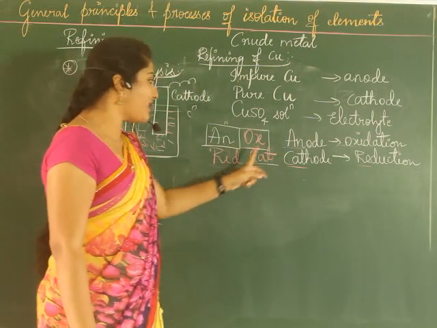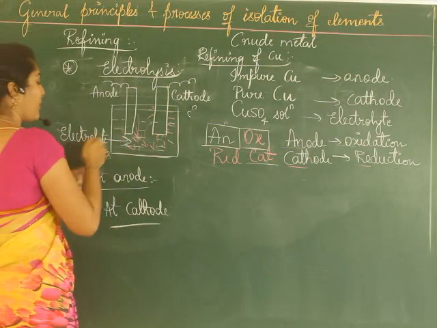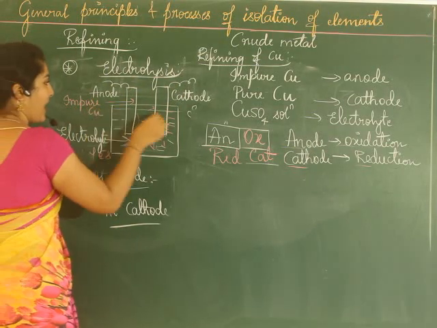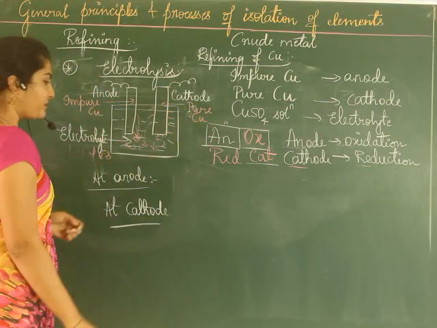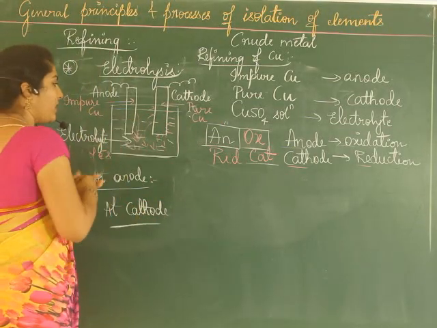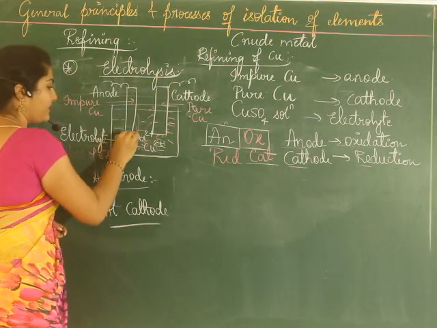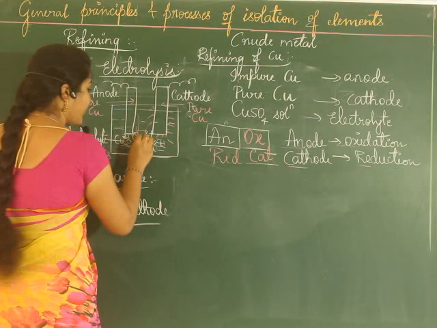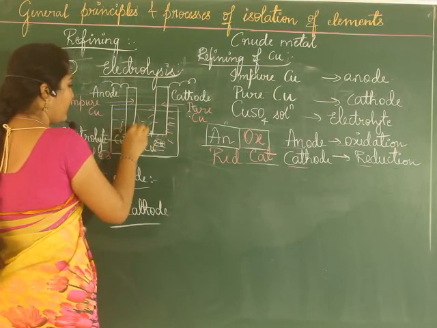At anode oxidation takes place, at cathode reduction takes place. Now here, the anode is impure copper and this cathode is pure copper. Now on passing electric current, what happens? From the anode, the Cu2+ ions get into the solution. At anode, which reaction is taking place? Are you getting the point? Here Cu2+ ions get into the solution, from the anode.